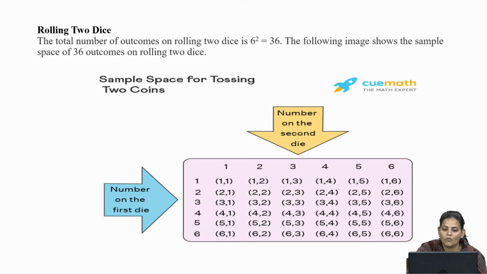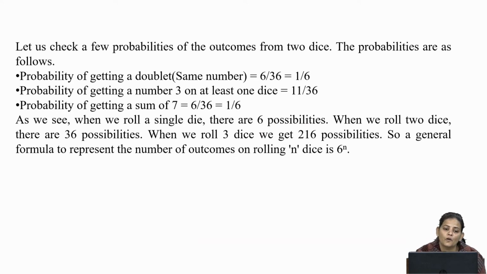So, we have a total of 11 outcomes. So, the probability of getting a number 3 on at least 1 dice will be 11 by 36. In this manner, you can do different kinds of examples on this basis.